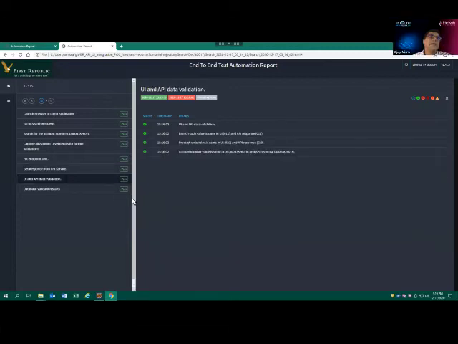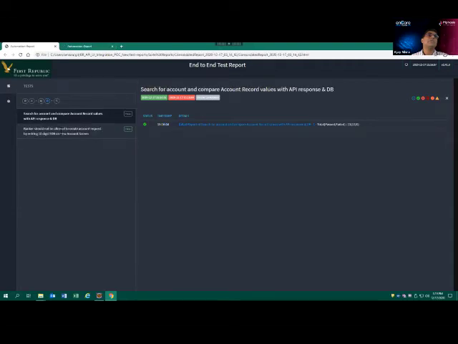Then UI and API data validation. Basically, whatever data we have captured from the DCU application, we are validating three values, which are branch code, product code, and account number. So it's validated and passed, because all are matching, and then we go for the database validation. In the API response we got branch code, product code, account number, and we get the same thing from the database. So this also passed.